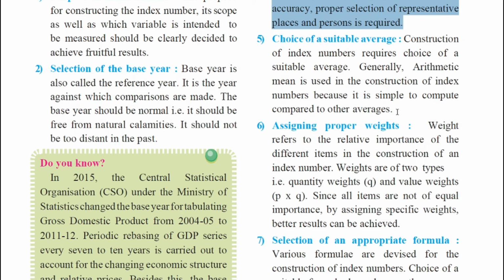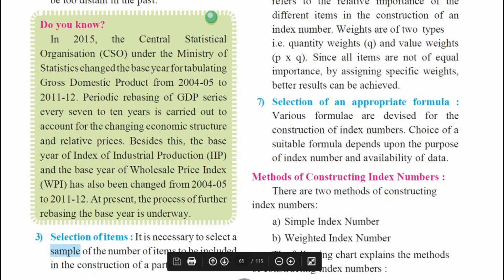Moving further, the next point here states assigning proper weights. Now, this is very important while you do calculations. There are certain weights which are assigned. Weight refers to the relative importance of different items in the construction of an index number. Weights are of two types, that is quantity weights and value weights, that is P into Q, my dear students. Quantity weights and value weights. Since all items are not of equal importance, by assigning specific weights, better results can be achieved. So once again, weights are important. Weights are like the comparisons or references which we take.